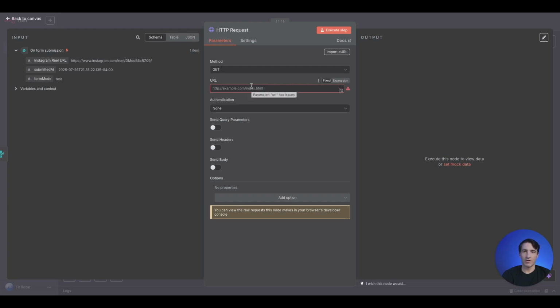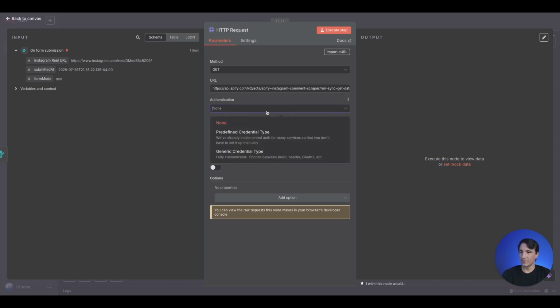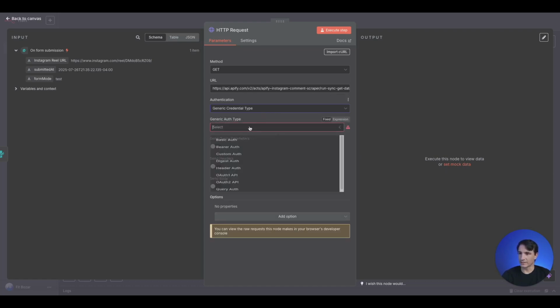And the URL already comes pre-built with the access token, but I'm going to remove it here and set up a bearer auth just so the token doesn't show. So I'll paste it here. So I took off my token and this URL just for this example. I'll just create another way to get authenticated.